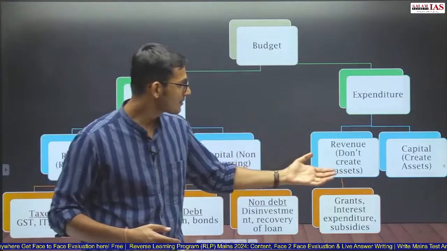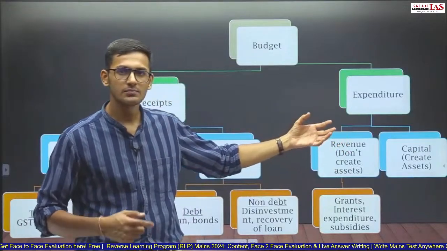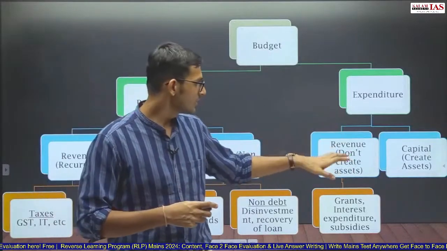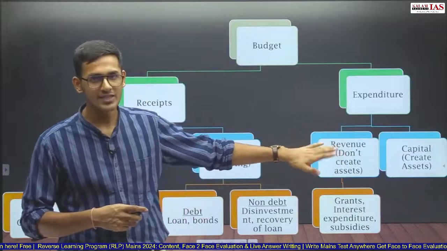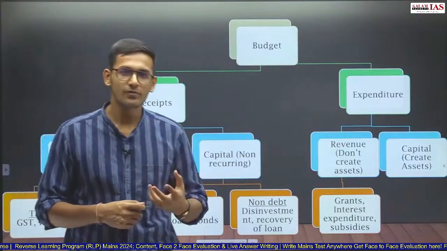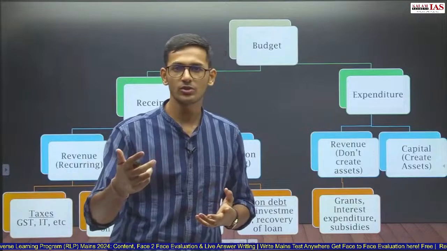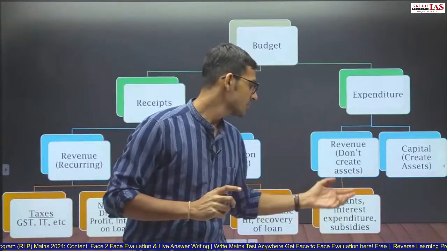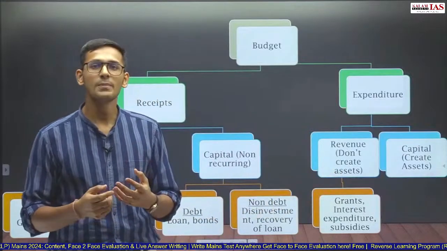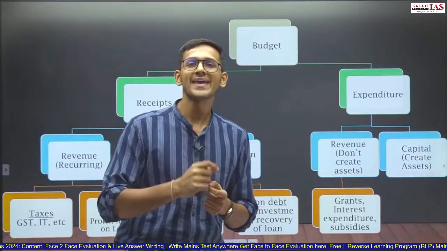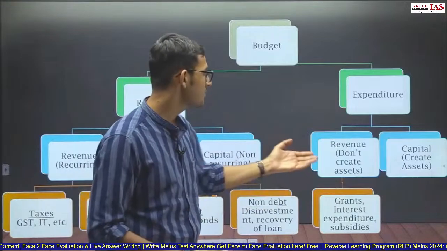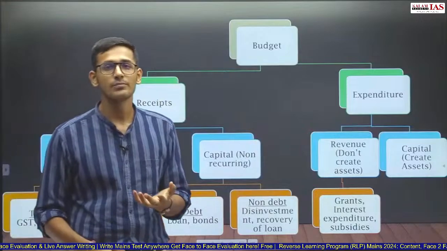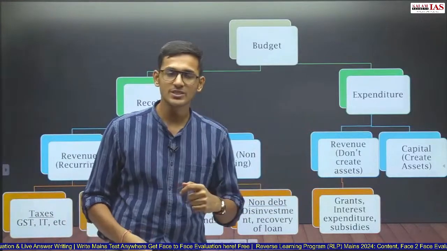Whereas if the government is not creating assets or reducing liabilities, then that becomes part of revenue expenditure. For example, salary of employees. Now that money is gone. Government is not going to get back that money. Interest on loan: the government has taken a loan and is paying interest on that, then that is again part of revenue expenditure. Or subsidies provided by government. Subsidies are also part of revenue expenditure.